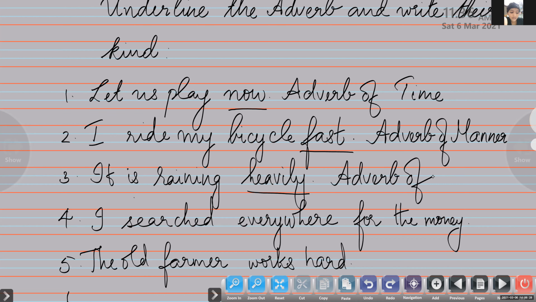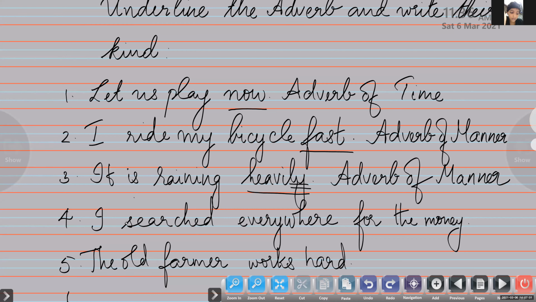How come place? It is raining. Does that tell place? Does it answer the question where it is raining? Heavily is what you're getting as the answer. So how is it raining? Manner. It is raining. How is it raining? Heavily. So it answers the question how. If it answers the question how, it is adverb of manner. And also a clue is given to you. It ends with ly. So it is adverb of manner. Okay, don't make mistakes.